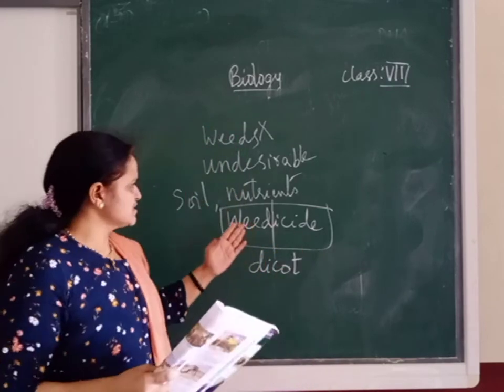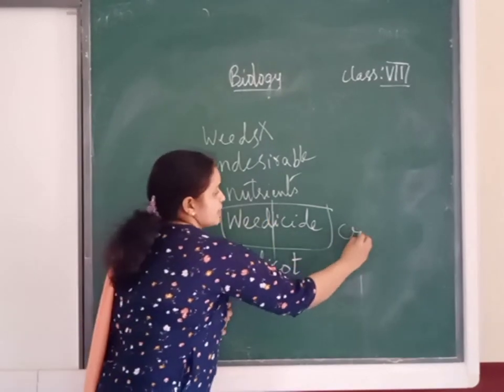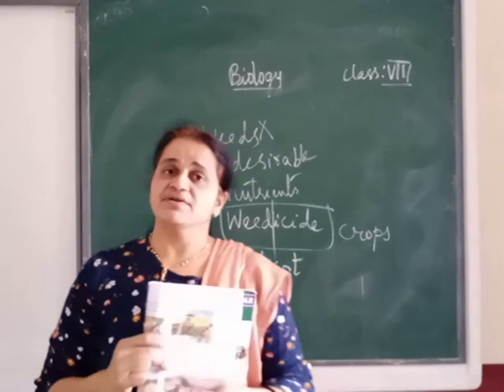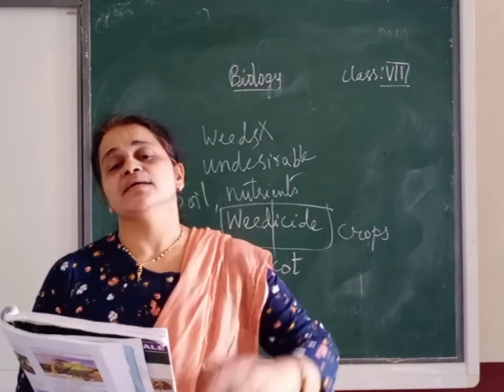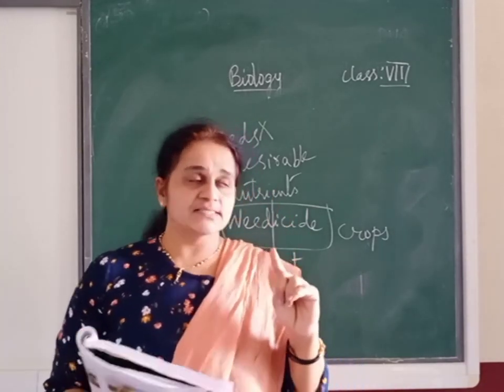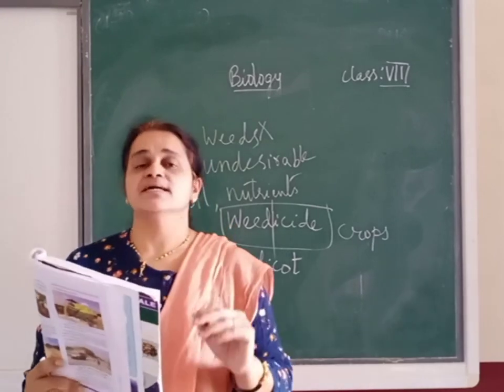And when you spray this weedicide, is it going to harm even our crops? Our crops will not be damaged. When you spray weedicide, it will only damage the weeds and not the crops. So understood the example of weedicide, and what is it doing? This weedicide example is 2,4-dichlorophenoxyacetic acid.